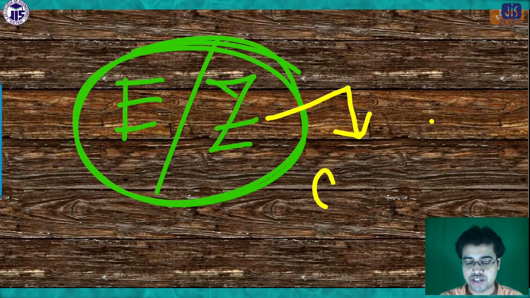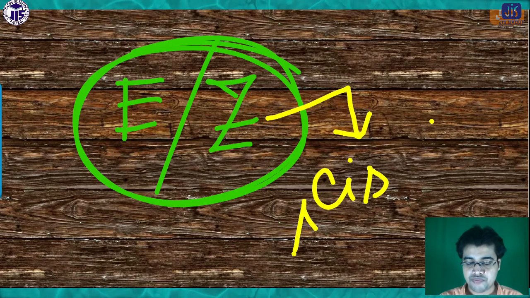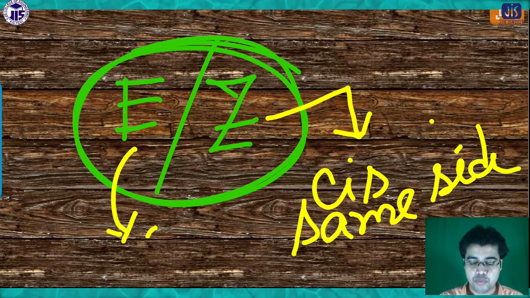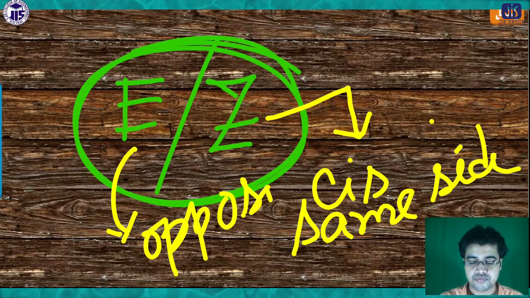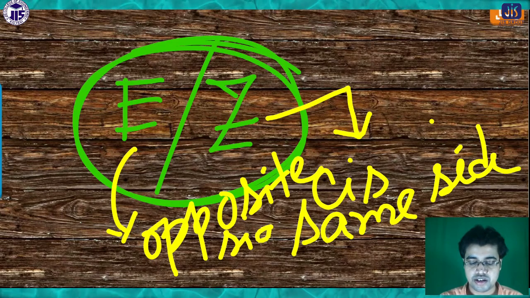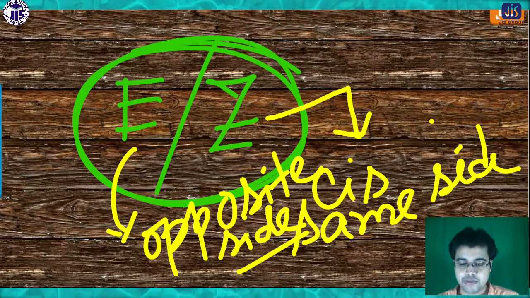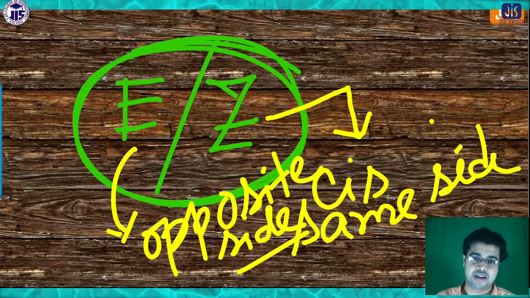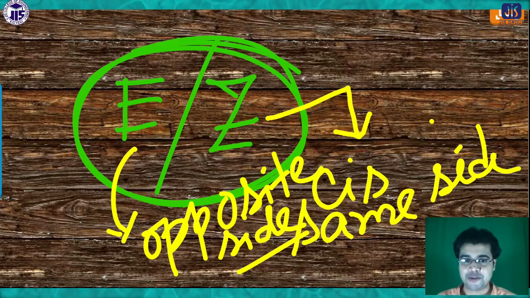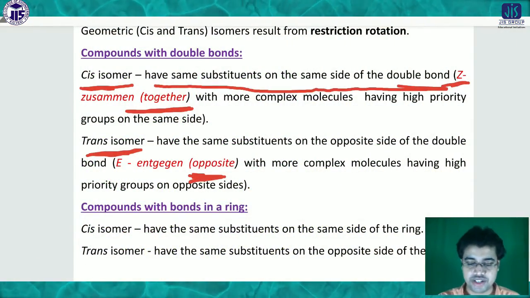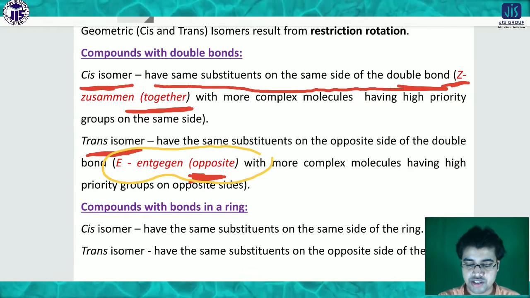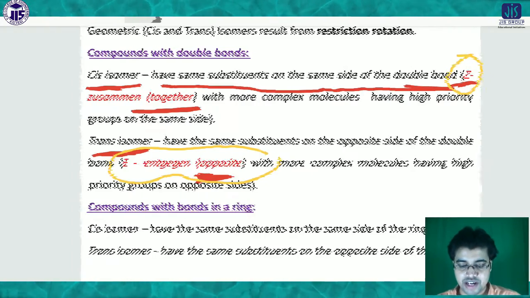So Z, you have to keep in mind, corresponds to cis. That means it is the same side. And E means it is the opposite side. So you have to keep in mind Z and E. Z means same side, and E means opposite side. In this way we can classify a compound as either E or Z. So again, E means opposite and Z means same side.